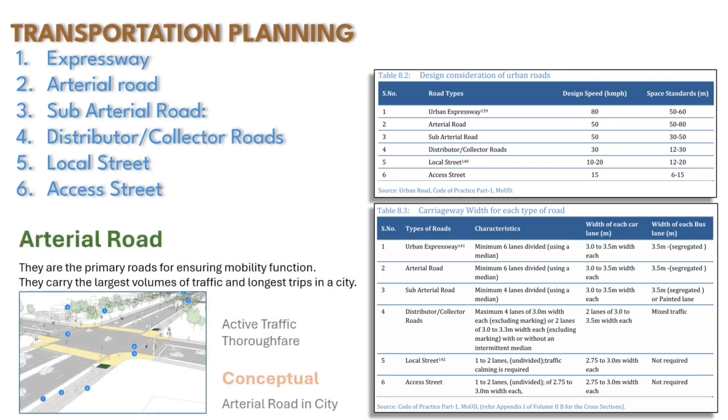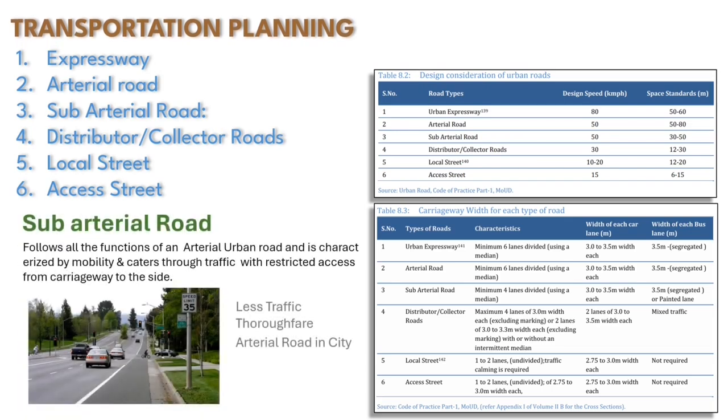Arterial roads come second in the road hierarchy. These are the primary roads that carry the largest traffic volume within the city. Such roads also have 6 lanes with a median and are usually 50 to 60 meter wide, very similar to expressways, but are designed for 50 km per hour of speed.